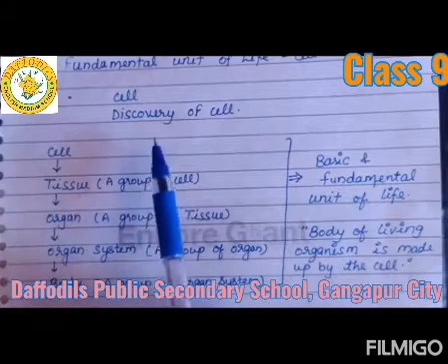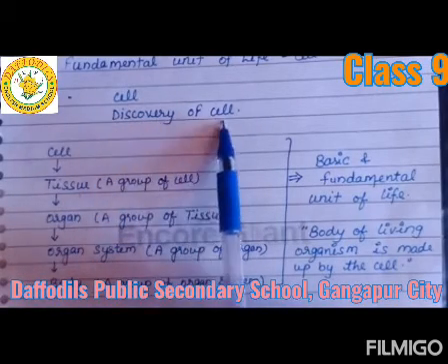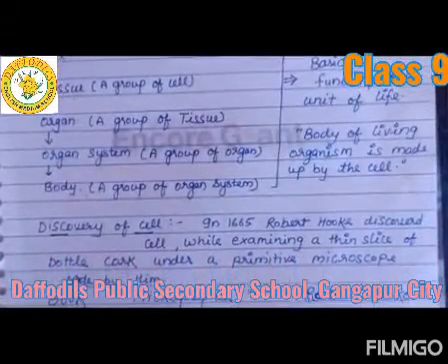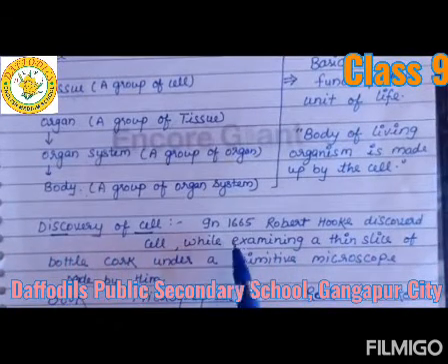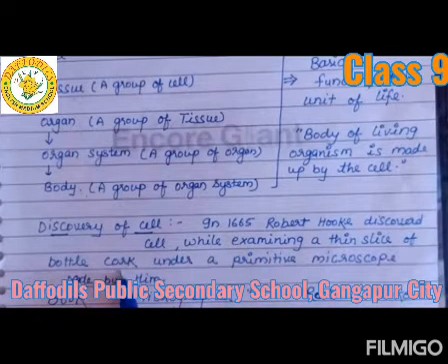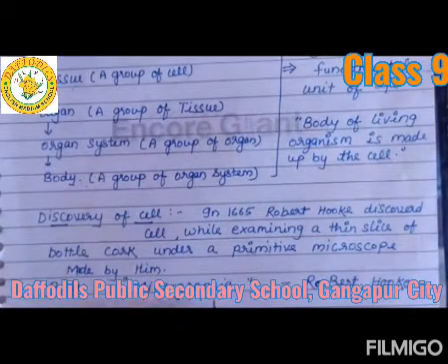Now the second topic of this video is discovery of cell. In 1665 Robert Hooke discovered cell while examining a thin slice of bottle cork under a primitive microscope that was made by him. He published this experiment in the Micrographia book.